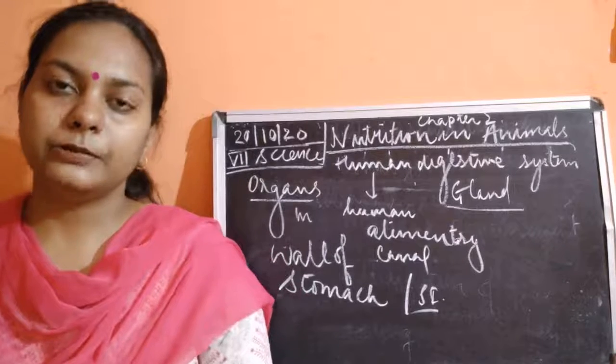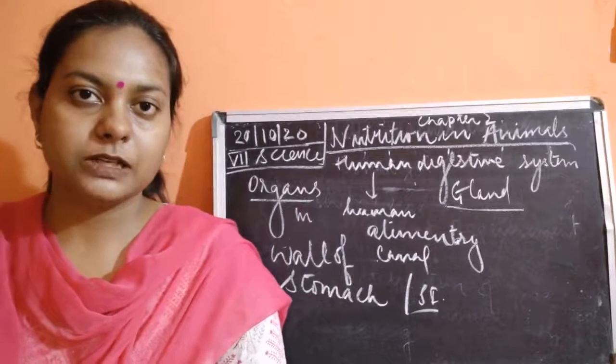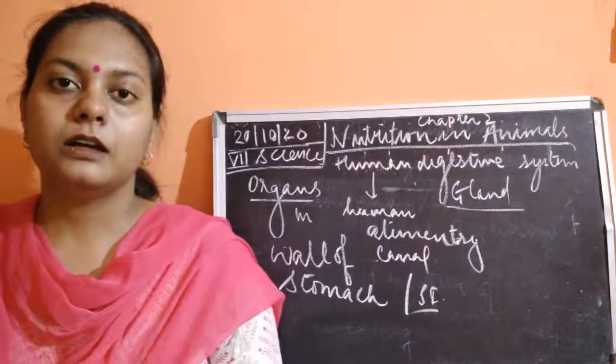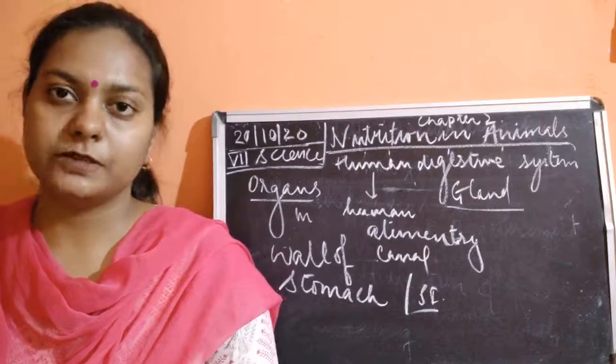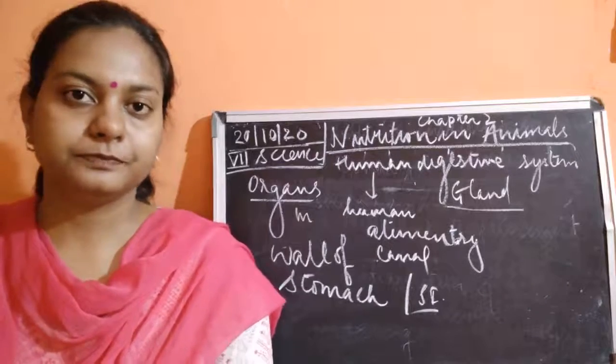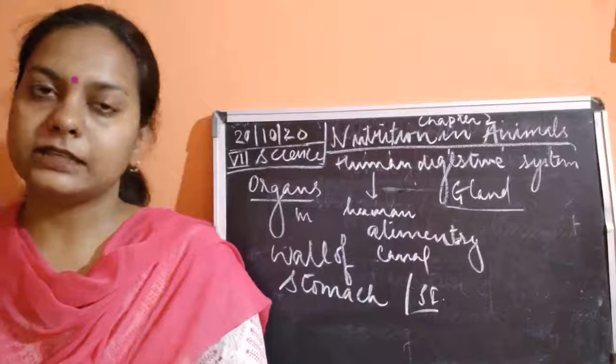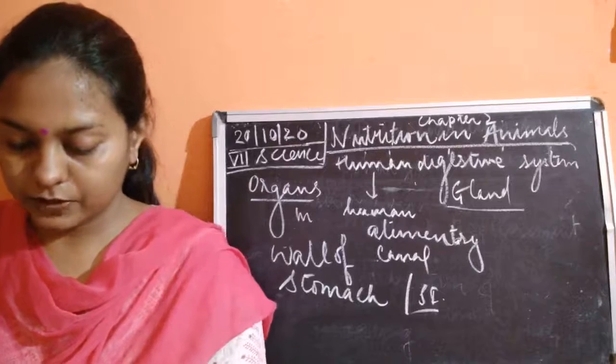So for protein digestion, the enzyme trypsin is released, and even pepsin is also released. Both of them are going to digest the proteins. Okay, so this protein is being digested because of the secretion of the walls of the stomach.